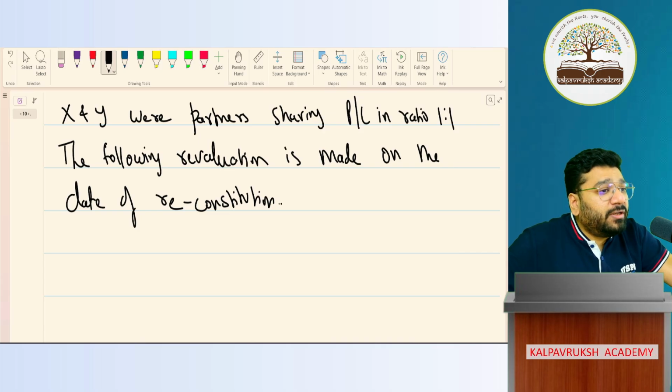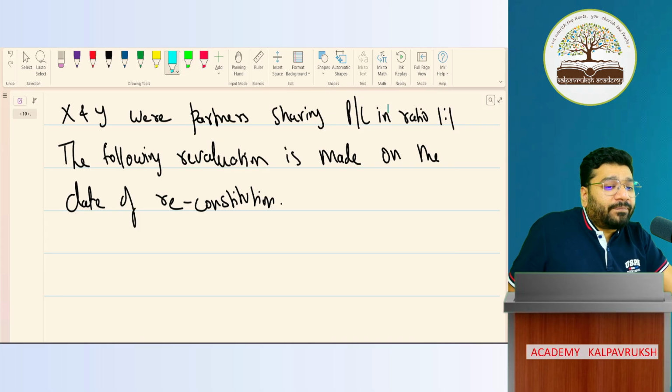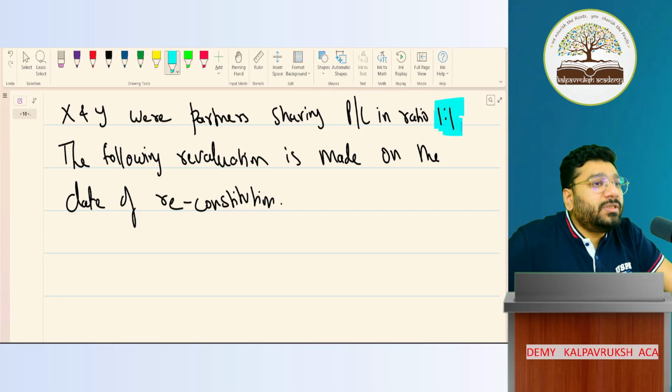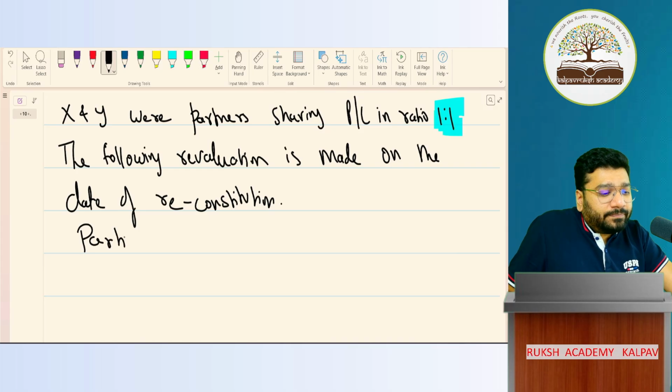Once we do revaluation, whatever profits and loss we get, we distribute to old partners in the old profit sharing ratio. So all I need is the old profit sharing ratio. Understood? Okay. Then what do I need? I need to know the list of assets and liabilities. So particulars.